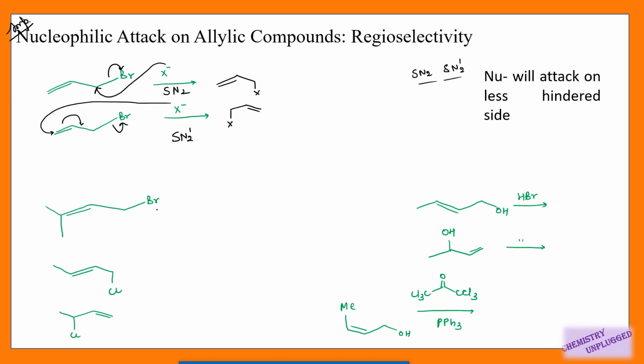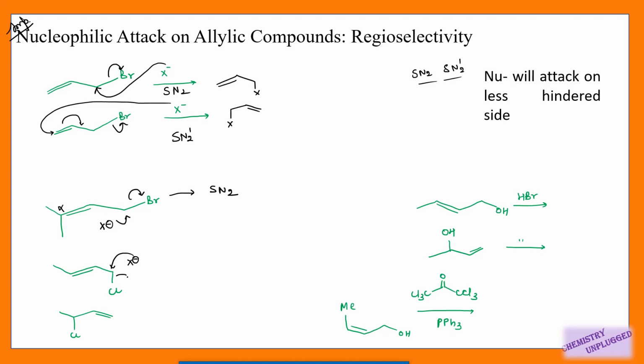For example, in this case, if we have a nucleophile, then this nucleophile will attack on this carbon. It will not attack on this one because it is hindered. This Br will be removed, right? And it is following the SN2 mechanism. In the second case, again it will attack on this carbon.